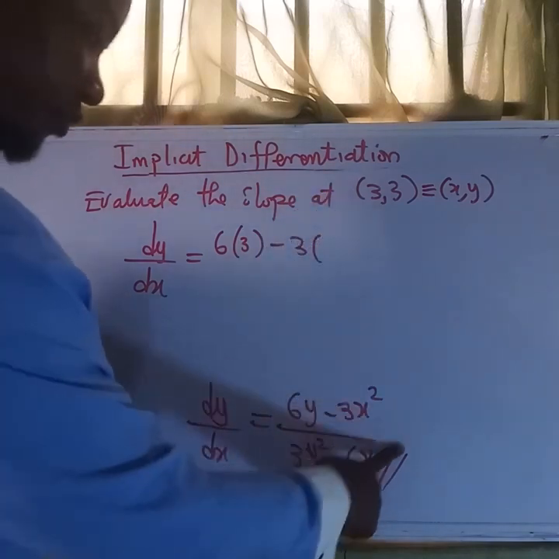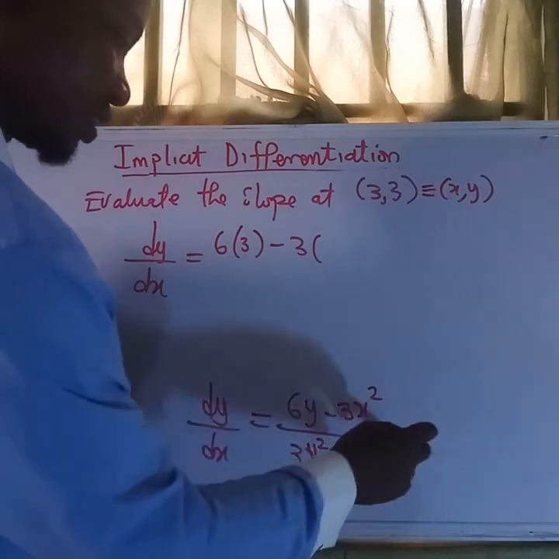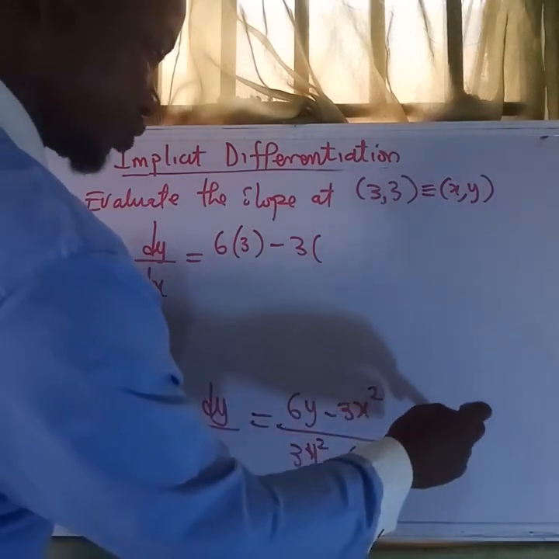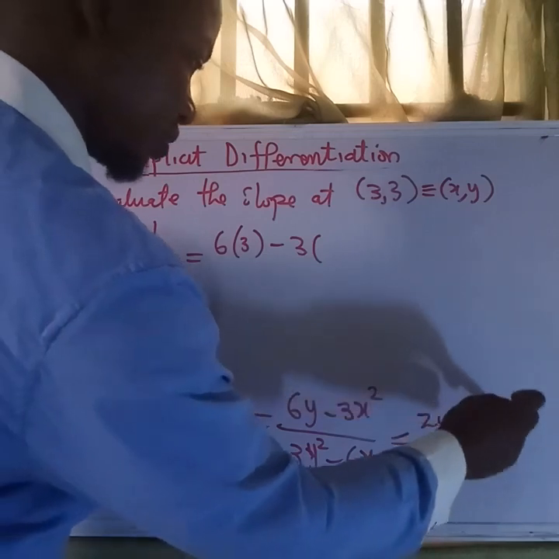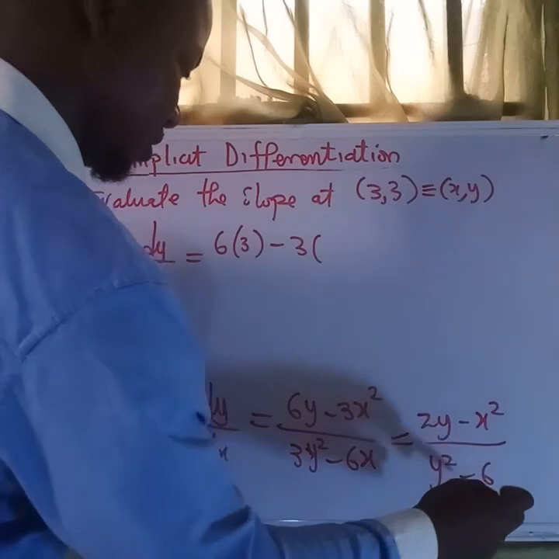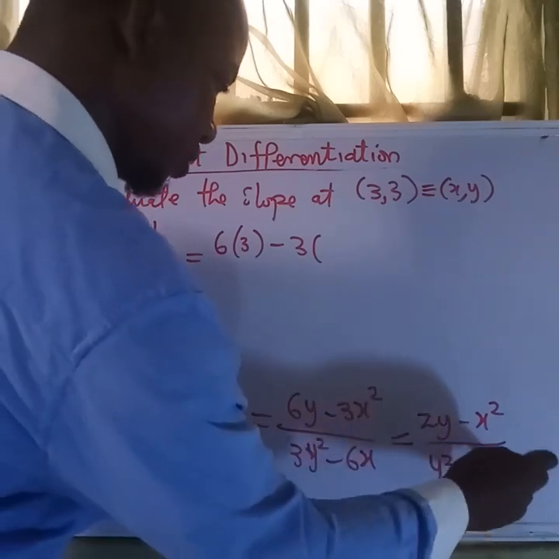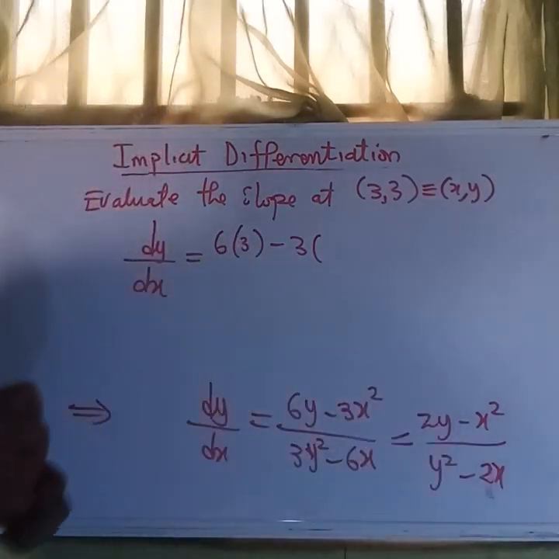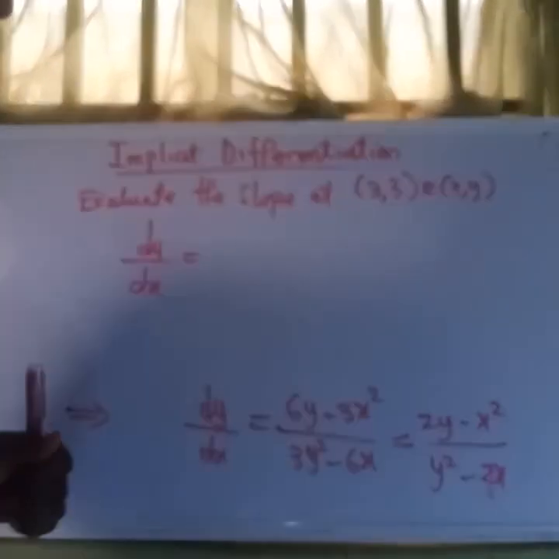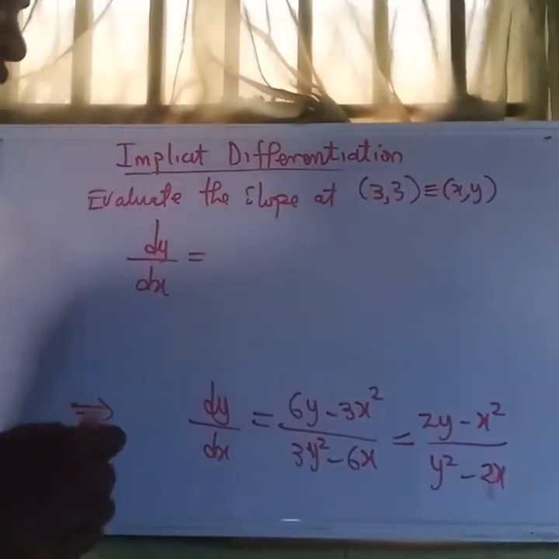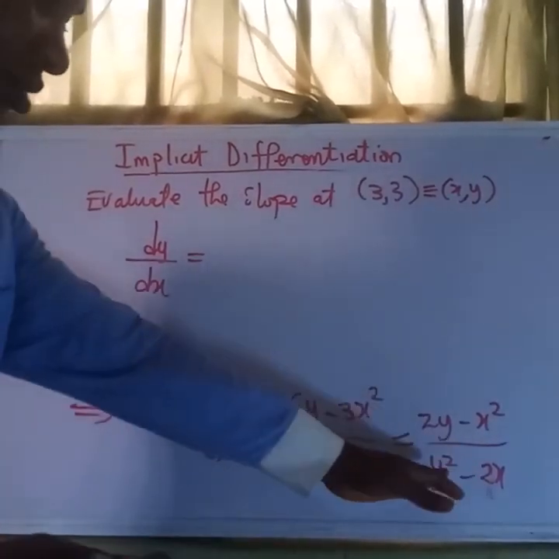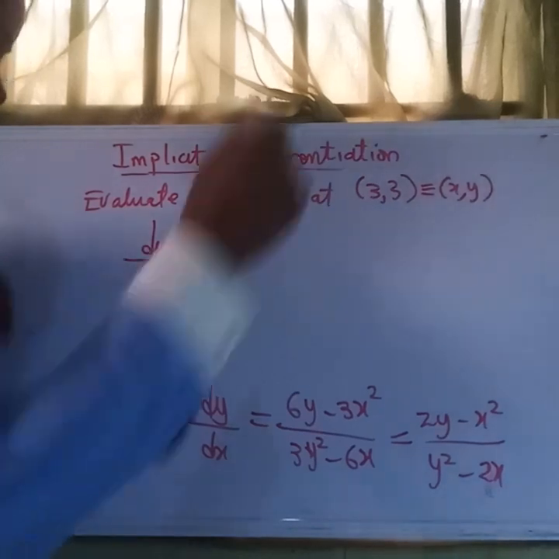I think we can simplify this further before we do that. 3 goes out here, 3 also goes out here, so this will be 2y minus x squared over y squared minus 6, so minus 2x. This will make this simpler to do, rather than having a very big figure that can lead us to an erroneous answer. Let's simplify first. This is good now. So let's take it back.